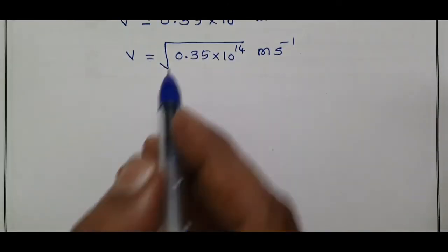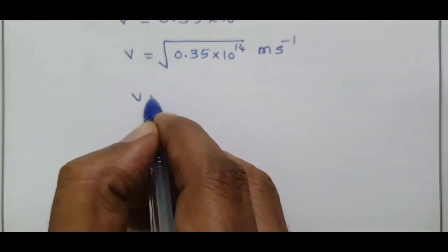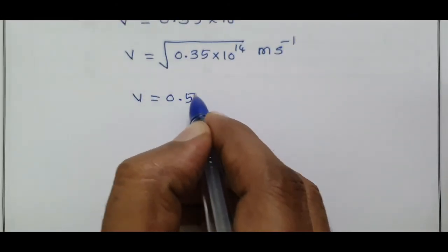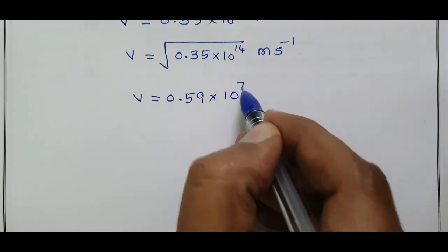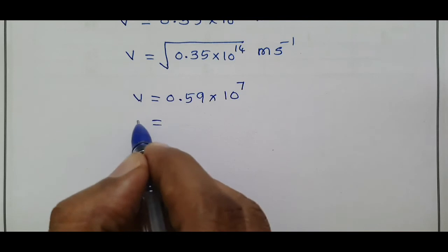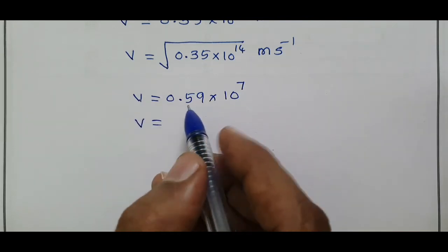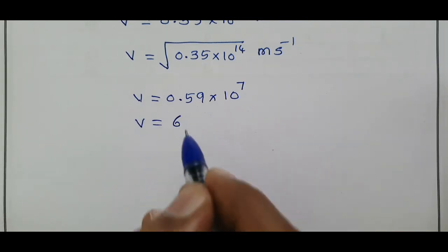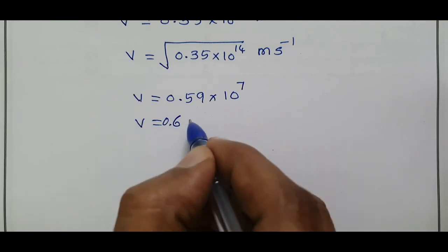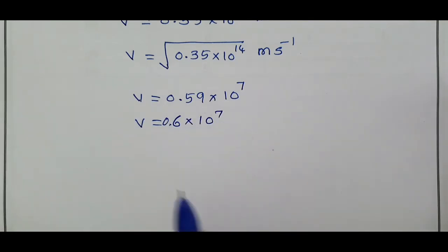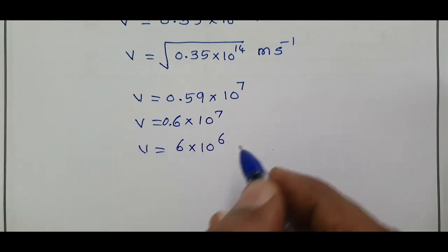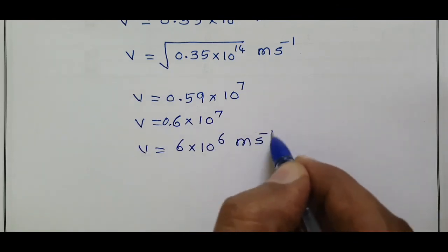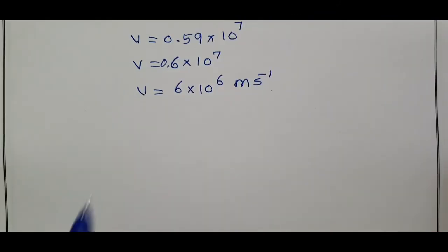The square root of 0.35 is 0.59, and the square root of 10 power 14 is 10 power 7. 0.59 is approximately written as 6 into 10 power minus 1, so v equals 6 into 10 power 6 meter second power minus 1.